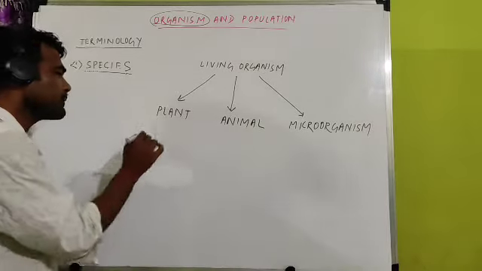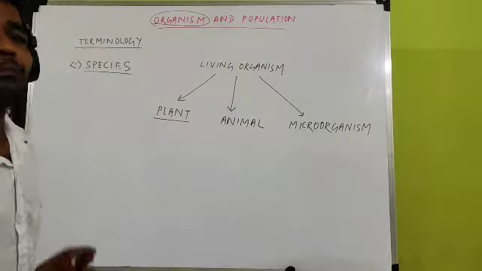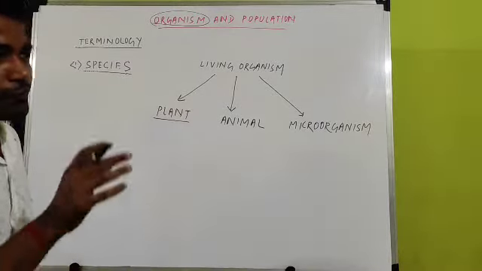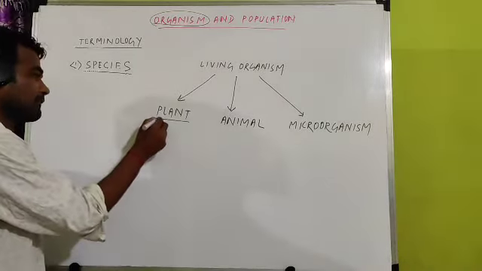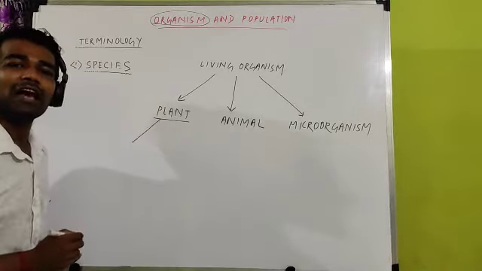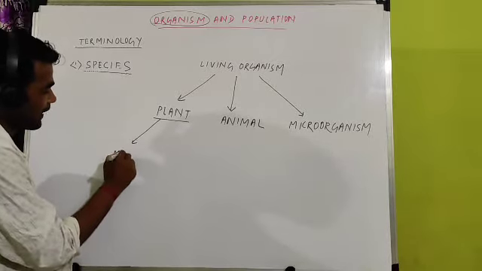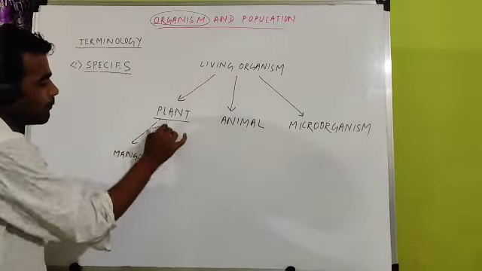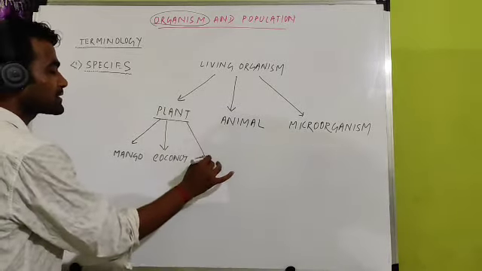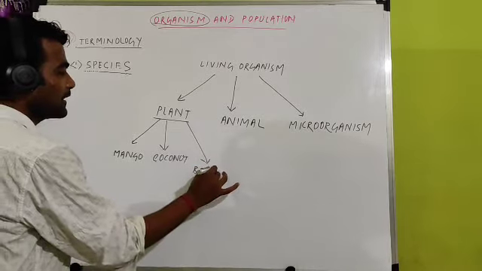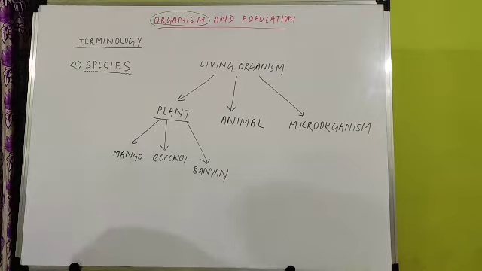Again, under the plant category, different types of plants are there. For example, if you are roaming around a city or village, you will find different types of plants. You can find a mango plant, a coconut plant, a banyan plant. Here three kinds of plants I have written.